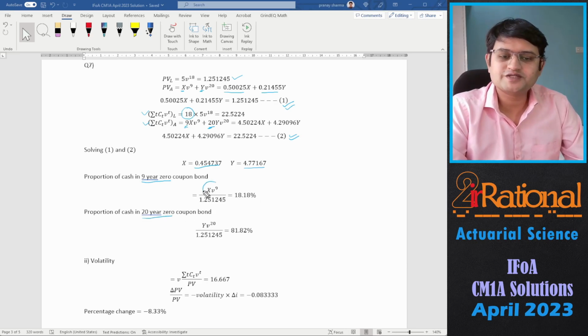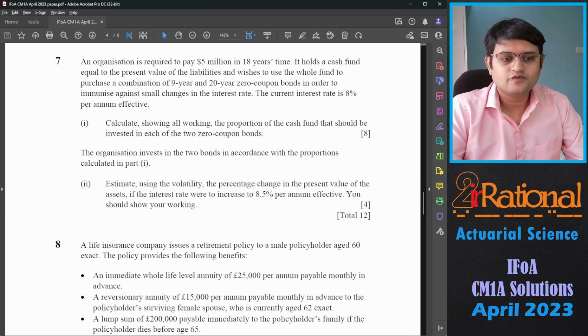So that would be the present value of the bond divided by overall present value. So it comes out to be 18.18% in the 9-year zero coupon bond and 81.82% in the 20-year zero coupon bond. For the second part, the organization invests in two bonds in accordance with the proportions calculated in part 1.